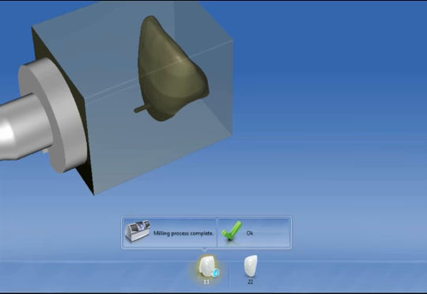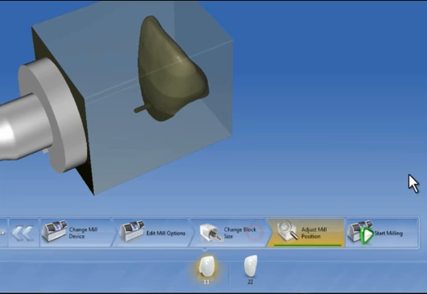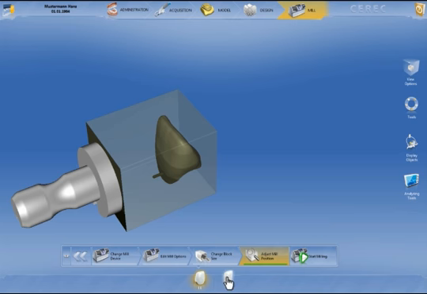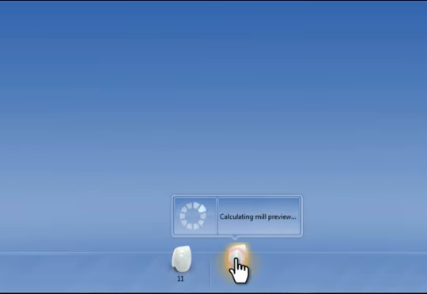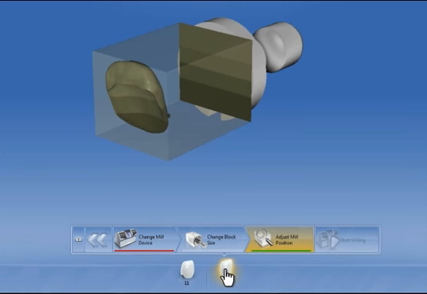The milling process is now completed. The milled restoration can now be removed. We now activate the restoration on tooth 2-2.